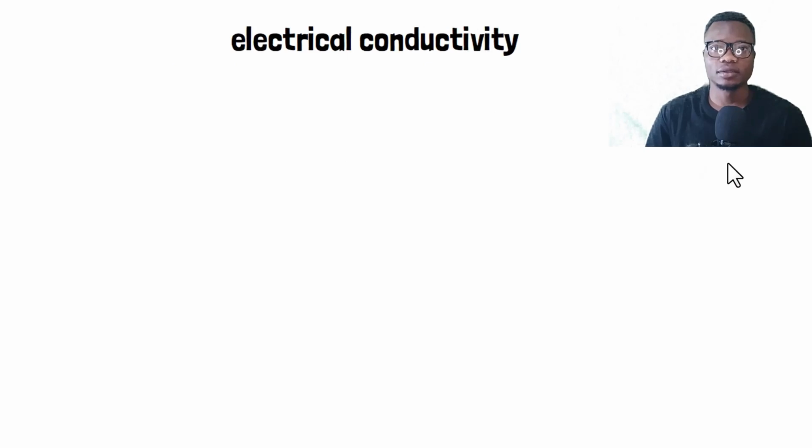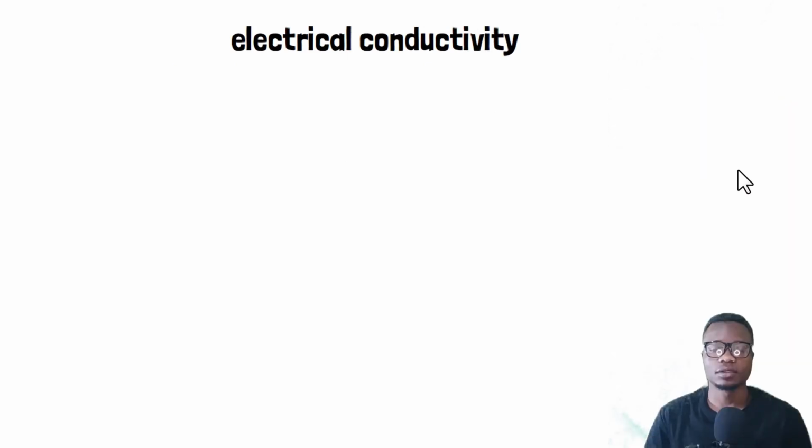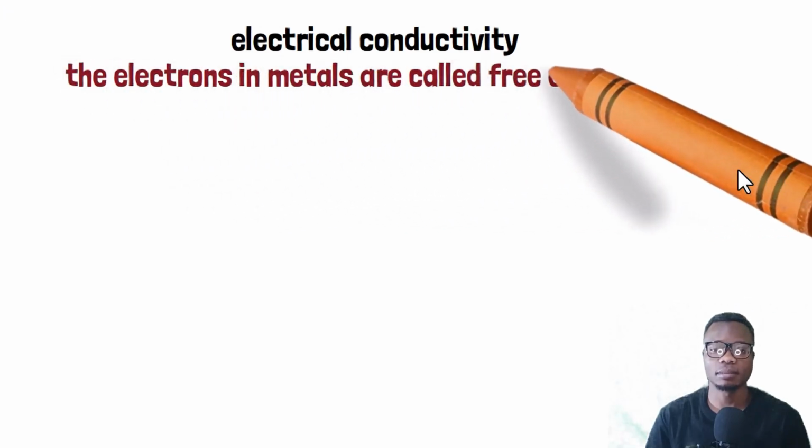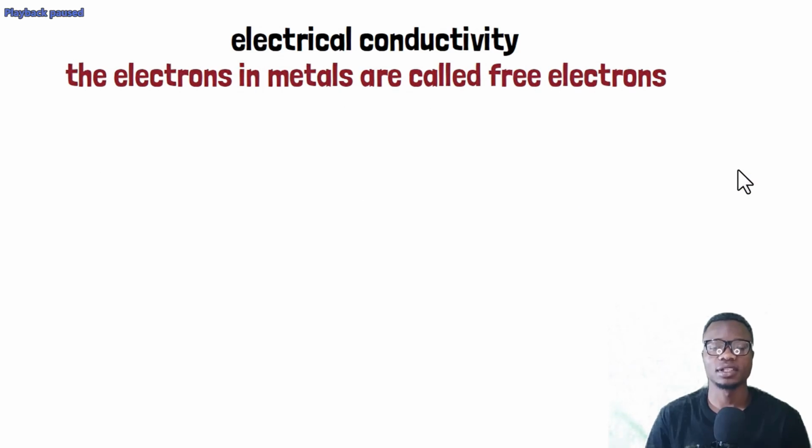Let us see the concept of electrical conductivity. Electrical conductivity is always facilitated by electrons, not just any electrons, but the free electrons. Once the electrons become free, they are able to allow electric current to pass through them.